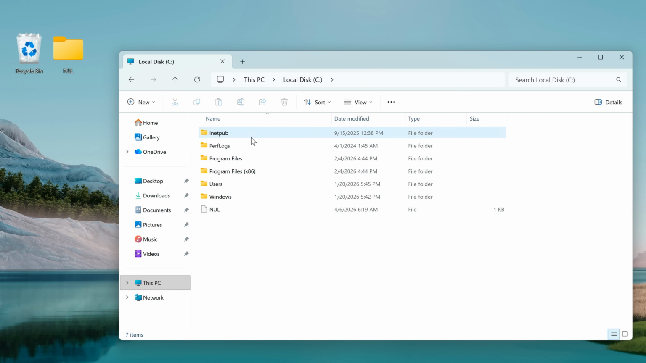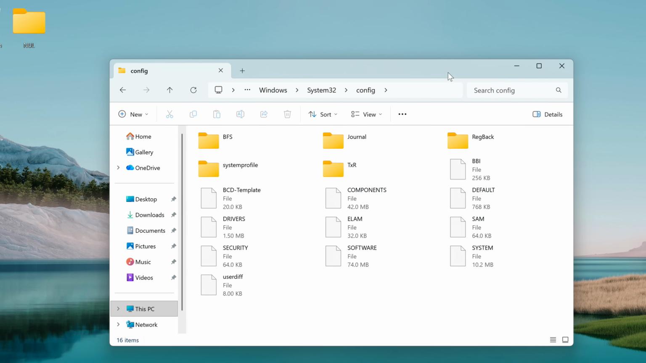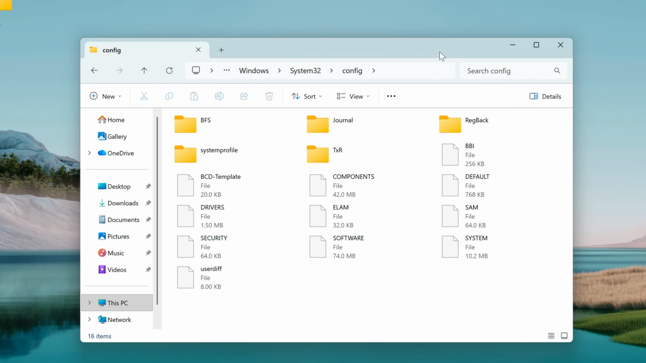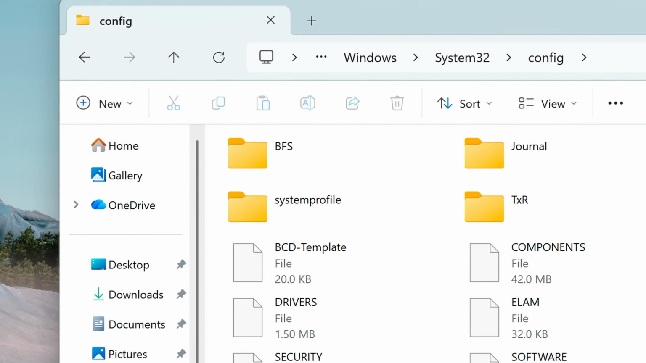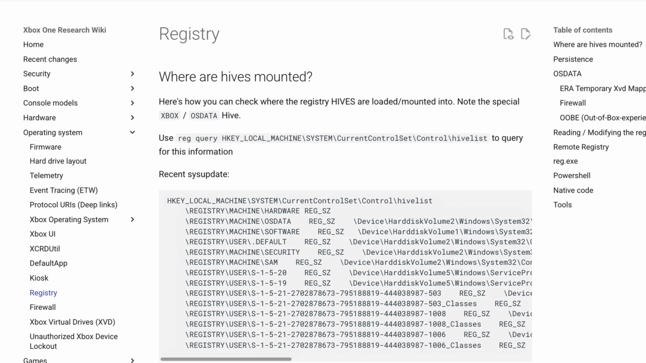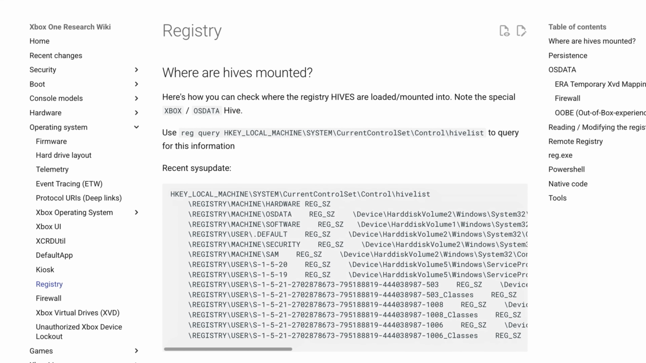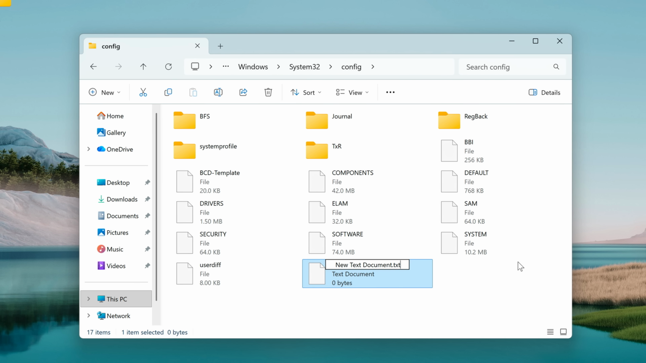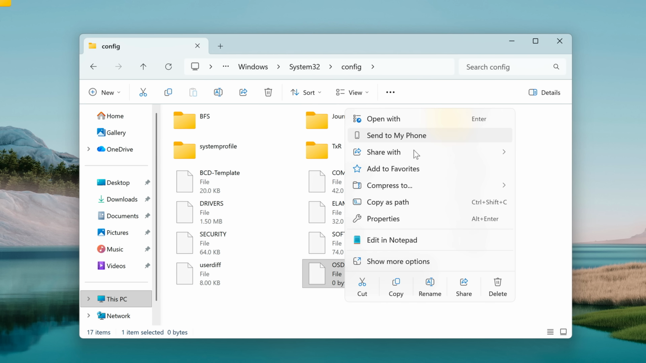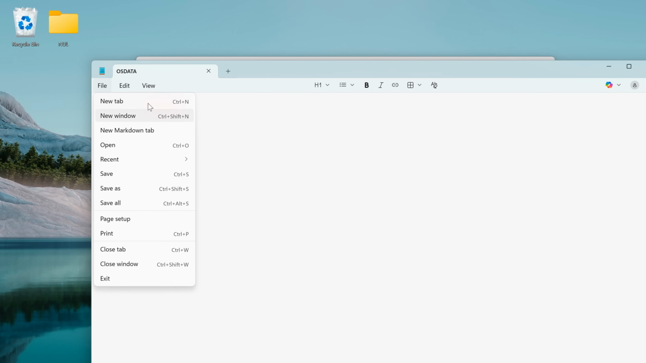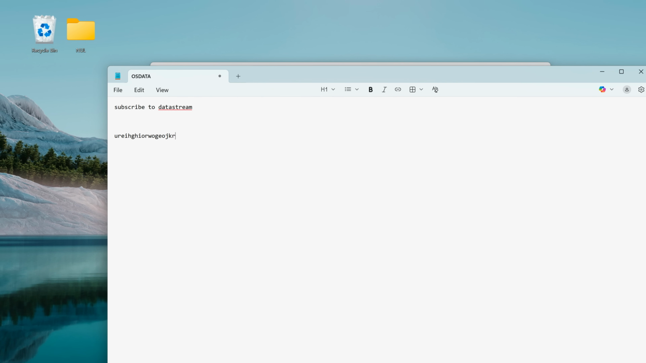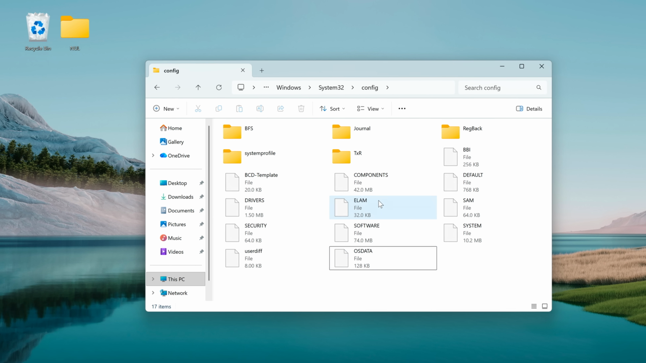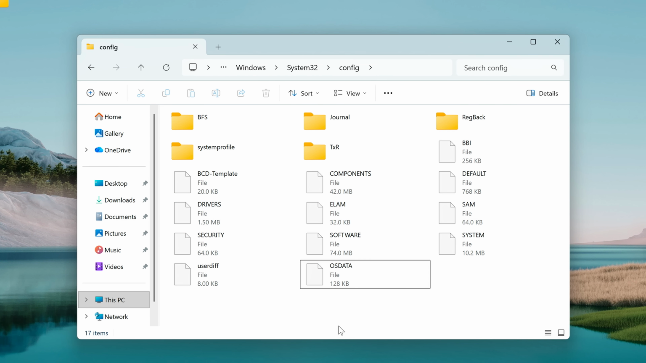If we head over to the C drive, Windows, System32 and the config folder, this is where registry hives are stored. These are critical system components that Windows needs in order to boot and function properly. However, there is one registry hive that is by default unused on Windows systems, but it is reserved. It is called OSDATA, and let's see what happens when I create a file named just like this registry hive. In order for Windows to even look at this file, it needs to have some kind of text, and I think it might need to be longer, more characters. And now it's 128 kilobytes, very similar to the other files, so I think it might be fine.